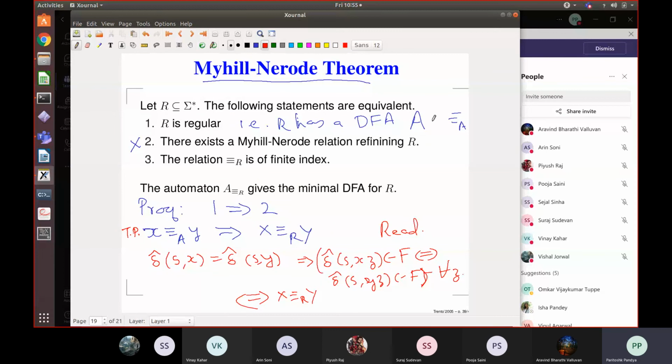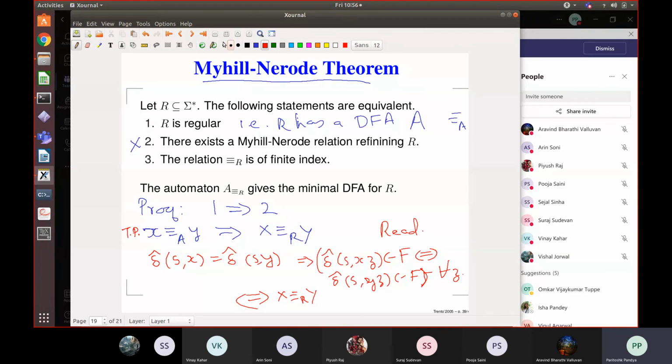So the Myhill-Nerode theorem says that firstly, this language induced equivalence is of finite index if the language is regular, and otherwise it's of infinite index. Each equivalence class gives you a state and you get a DFA, which is the minimal DFA, the smallest DFA, which will recognize this language. That is what we have proved.